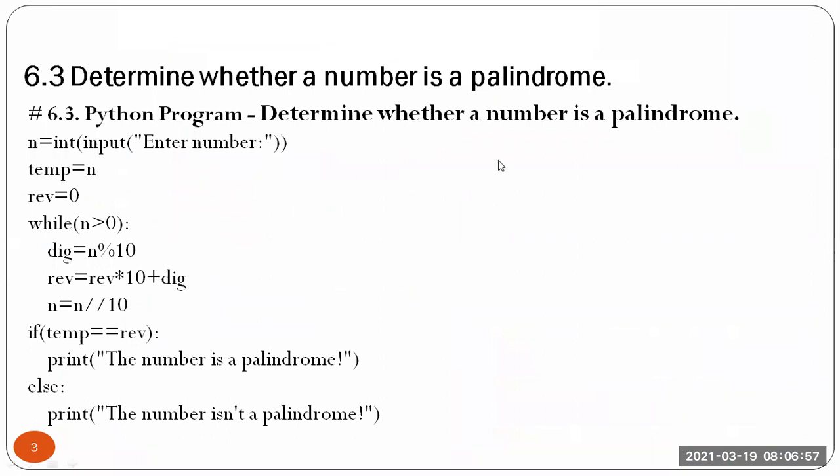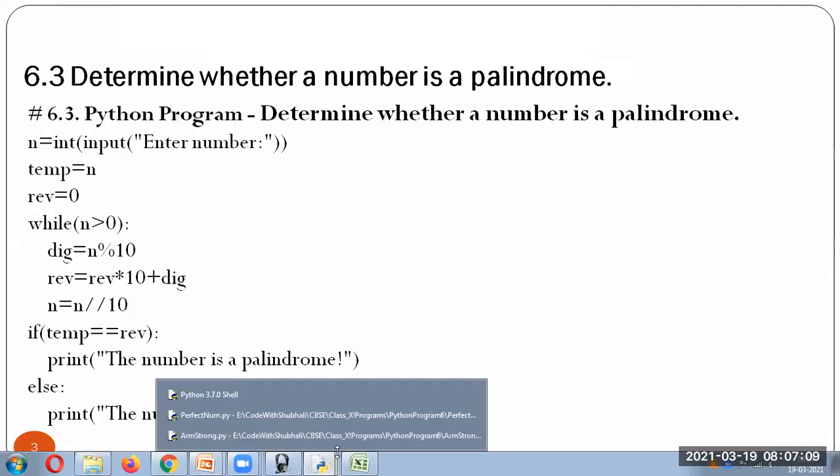Now here also, to check whether a number is a palindrome. So here the logic is what? You have to reverse the number. So here again we are using the same kind of concept. We are accepting the number. We'll open the program.